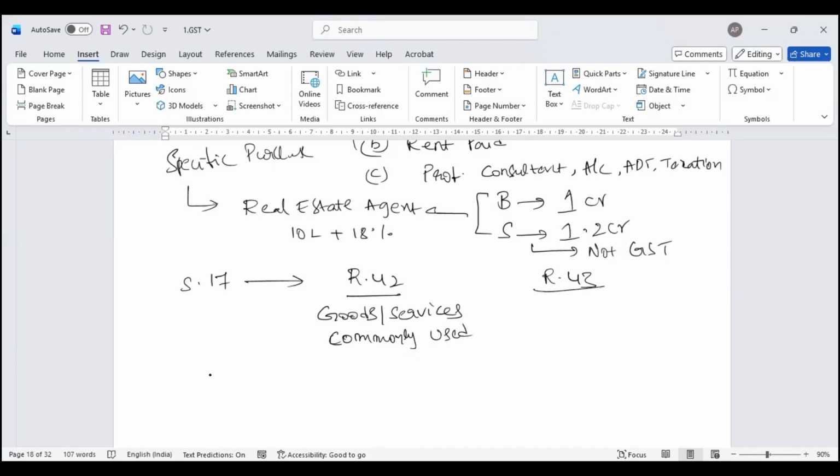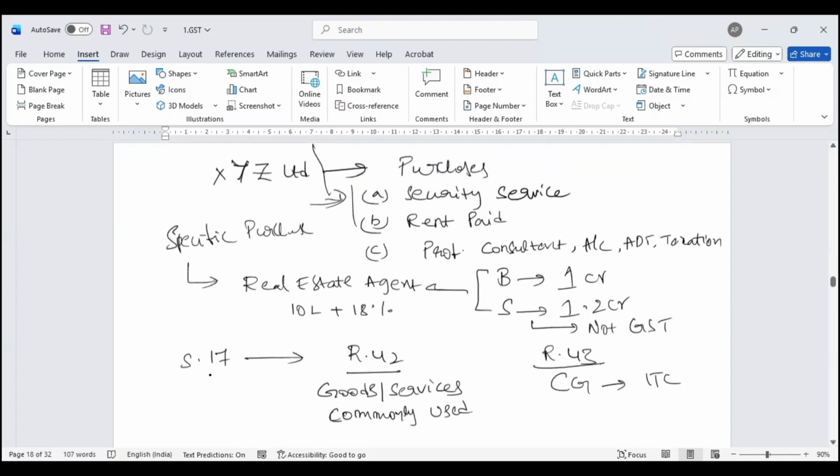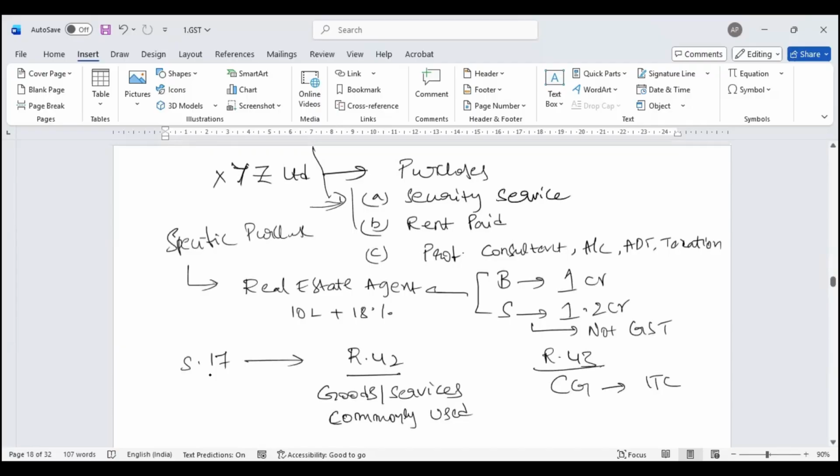Rule 43 talks about capital goods on which I have to reverse my input tax credit with respect to this nature of business model.